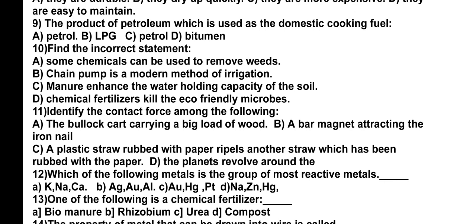Manure enhances the water holding capacity of the soil. Yes, the organic manure will increase the water or dampness in the soil. So it helps in water holding capacity of the soil. It is good for the healthy soil. Chemical fertilizers kill the eco-friendly microbes.